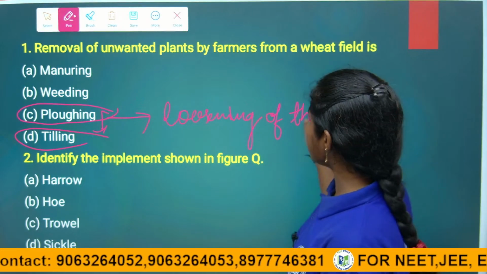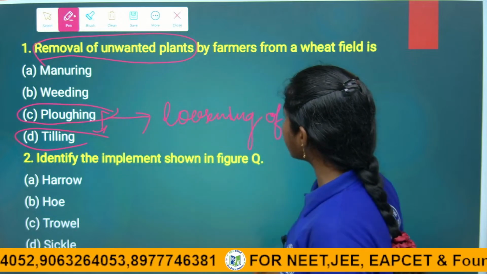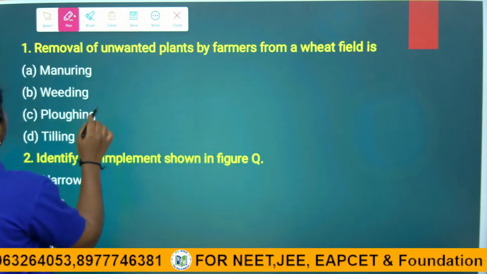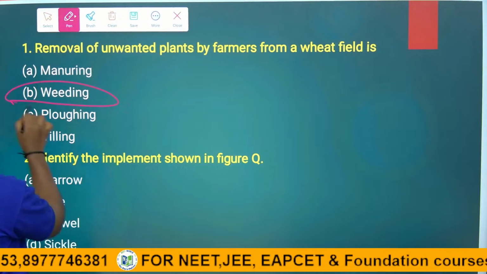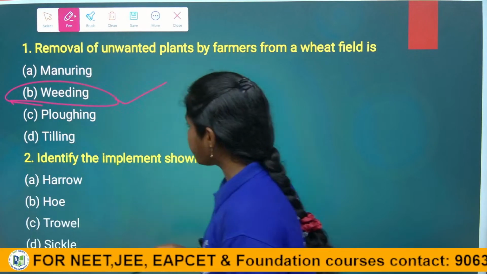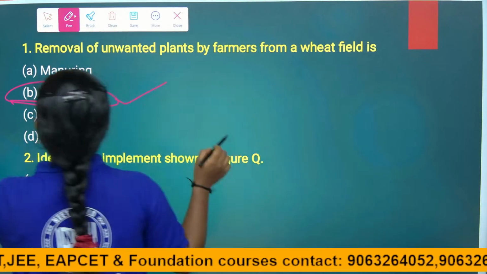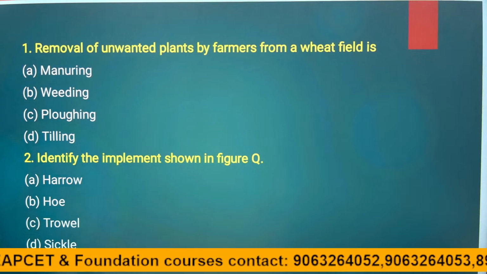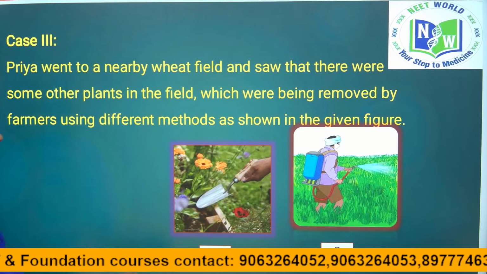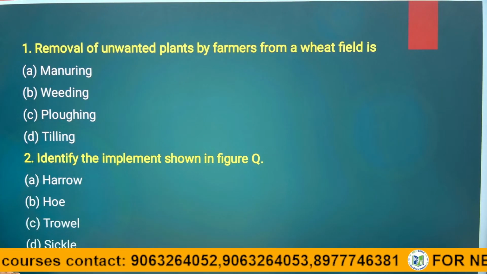So the answer is removing of unwanted plants. The answer is weeding. It is a direct question children. The answer is option B. Okay, right children? So next is the second question. Identify the implement shown in the figure Q. What is the implement in the figure Q? Q is the trowel. Right children? So see, it is not a harrow.